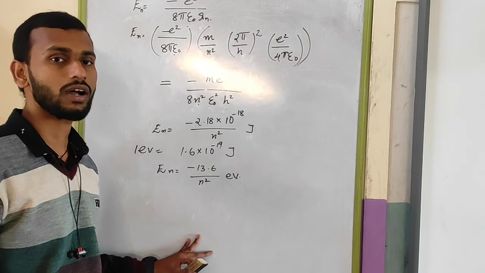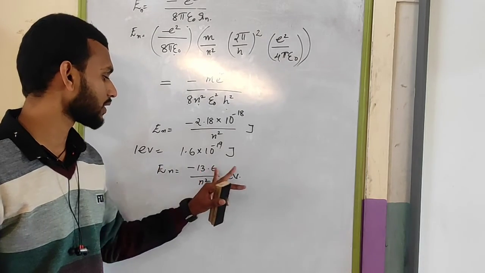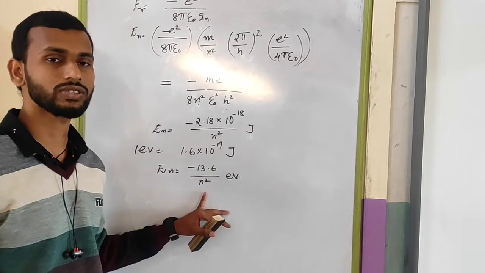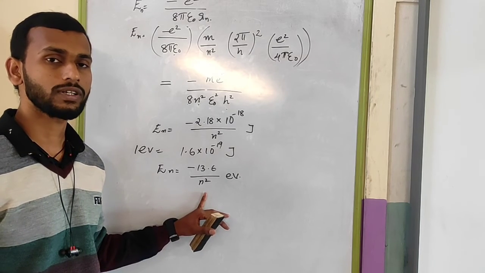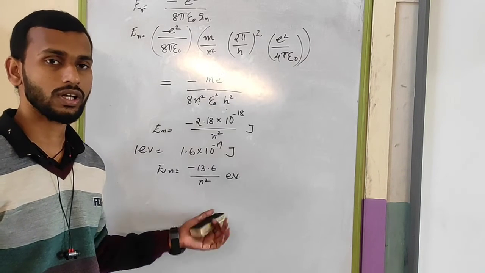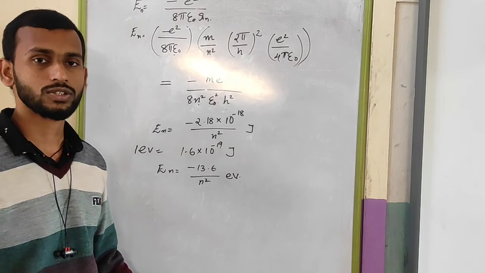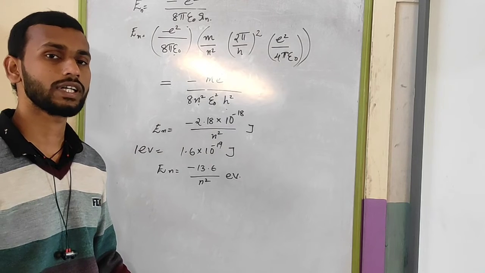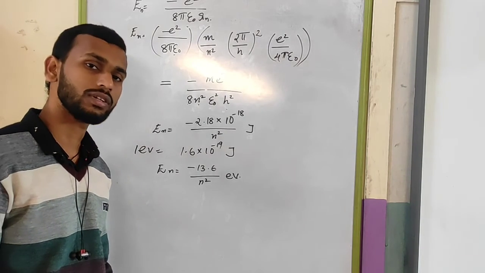That is En is equal to minus 13.6 by n square. So we have seen the velocity of the electron, the radius of the orbit, and also the energy of the electron in the case of the Bohr atom model, and the failure or the demerit of the classical concept for explaining this atom model also we have seen.